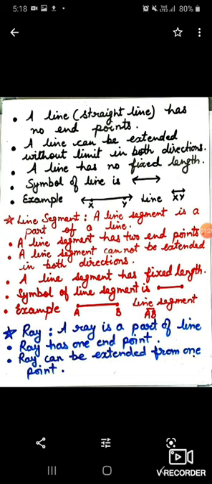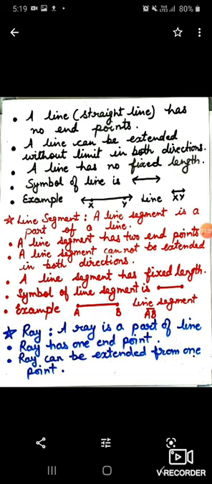The symbol of a line is a line with arrows on both sides. Here the example is given, line XY. You can draw a line, name the two points X and Y, and put arrows on both sides.